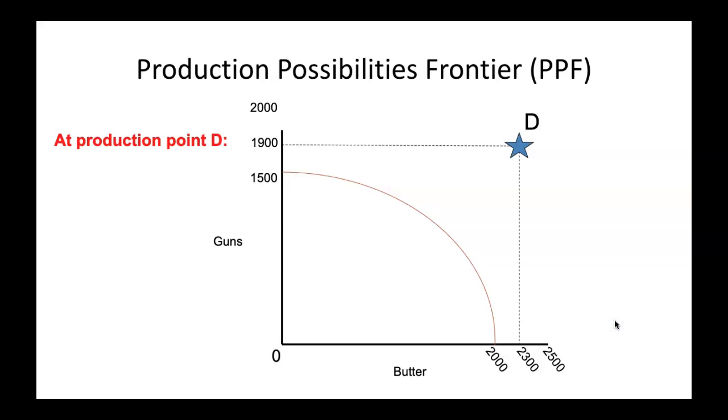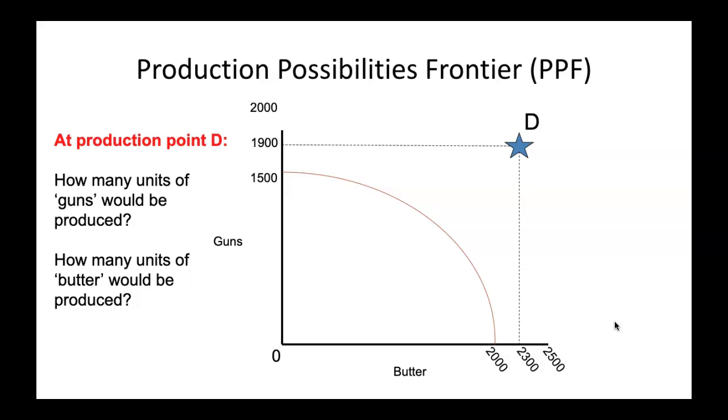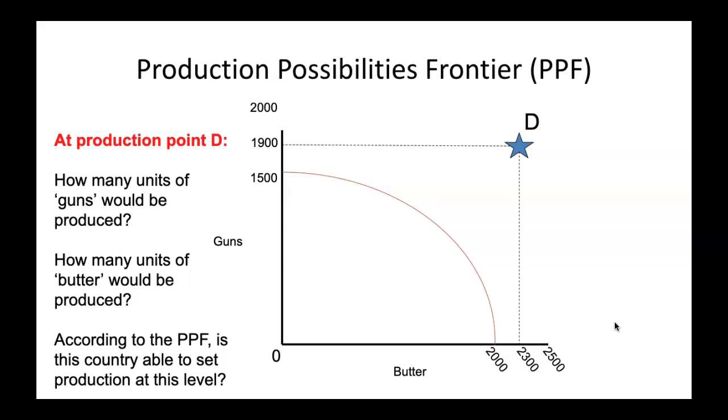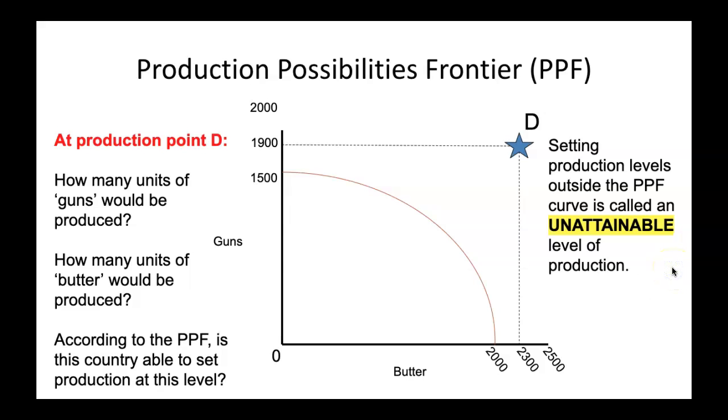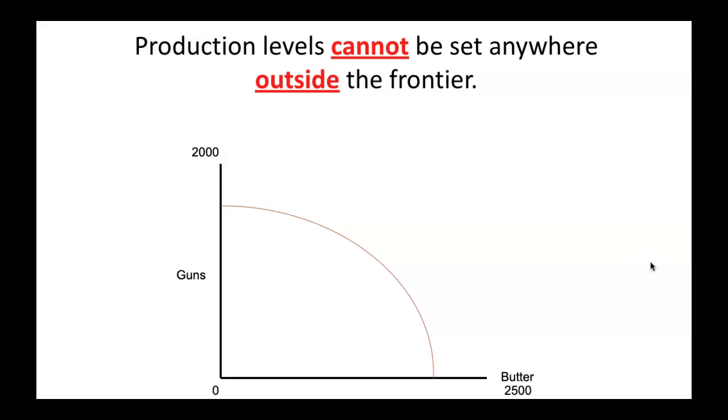Now at production point D, how many units of guns would be produced? How many units of butter would be produced? According to the PPF, is this country able to set production at this level, at level D? Setting production levels outside the PPF curve is called an unattainable level of production. Production levels cannot be set anywhere outside the frontier.